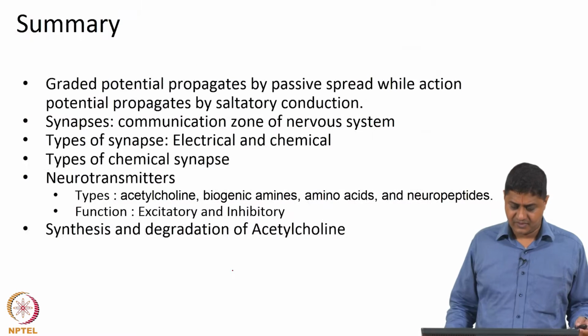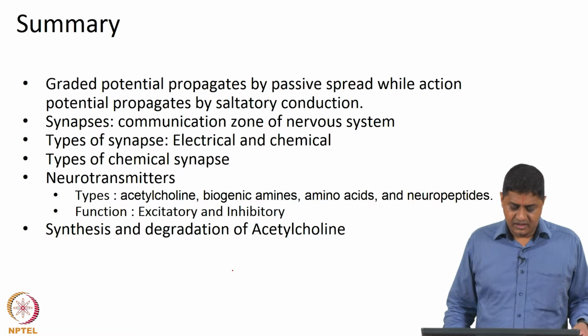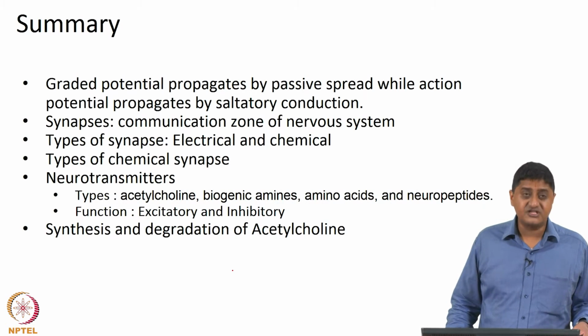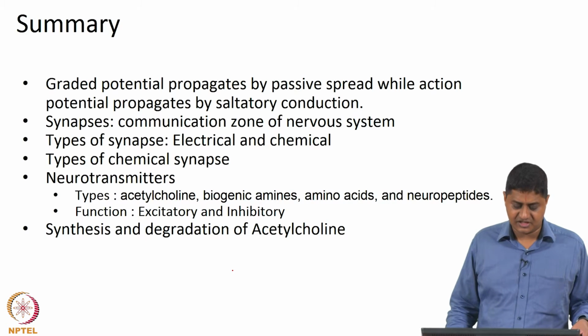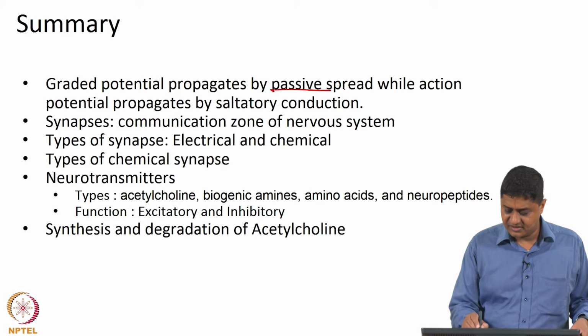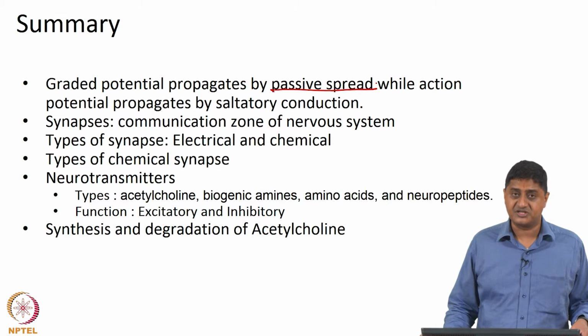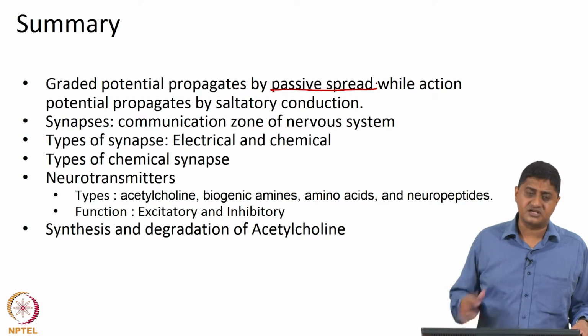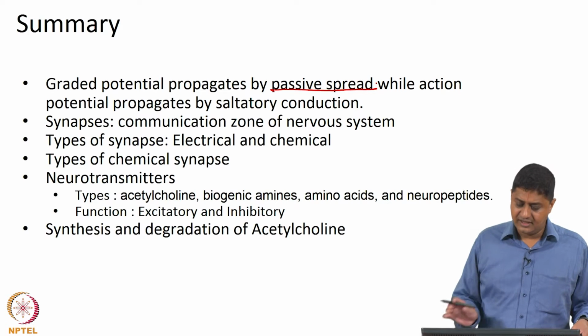Okay. So, in summary, we have discussed the differences between graded potentials and action potential. Graded potentials propagate by passive spread, whereas action potential propagates by saltatory conduction or regeneration of a new action potential in the voltage gated channels.